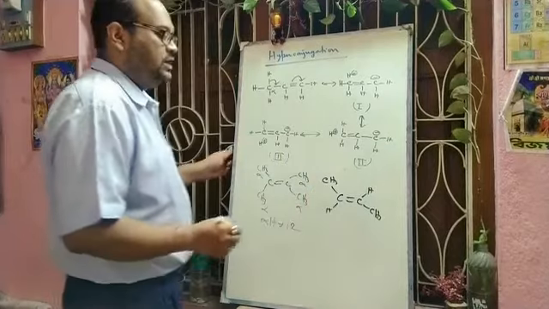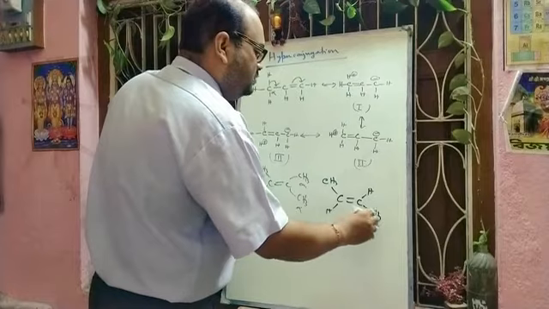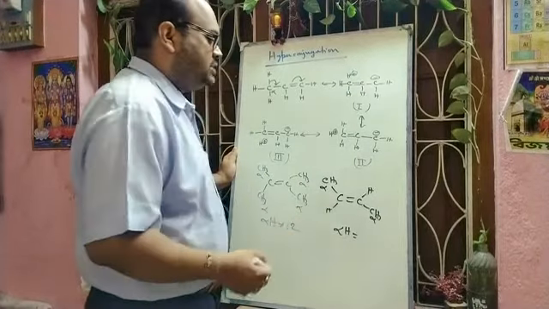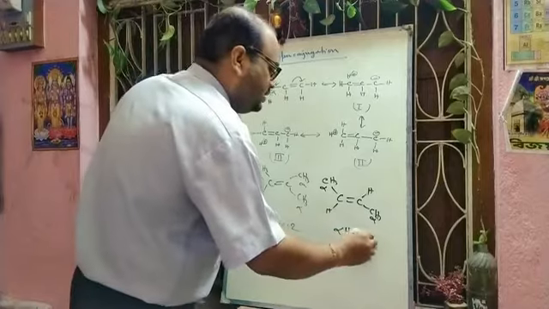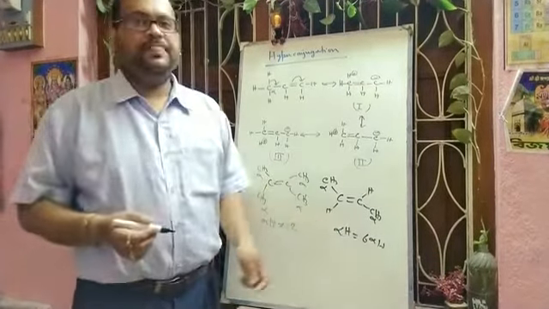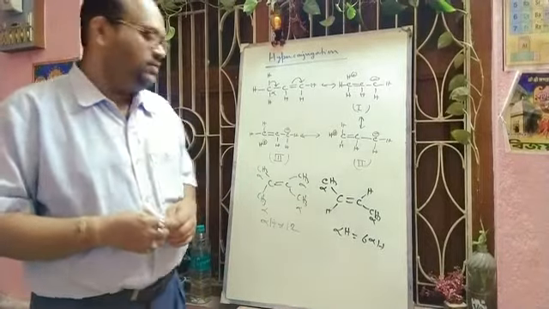But in the case of trans-butene, how many alpha hydrogens will there be? This one is the alpha carbon, this one is the alpha carbon. So the hydrogens attached to these carbons are alpha hydrogens. So total 6 alpha hydrogens. So in this case we will get 12 structures, and in this case we will get 6 hyperconjugative structures. Hope you can understand.